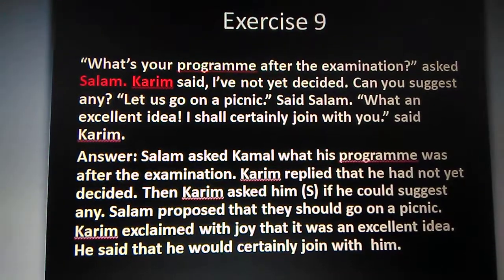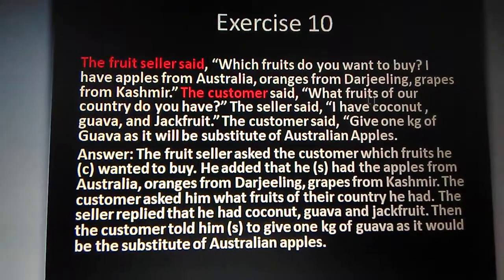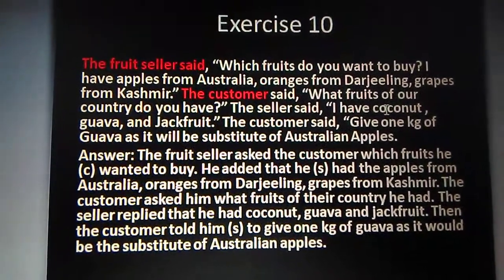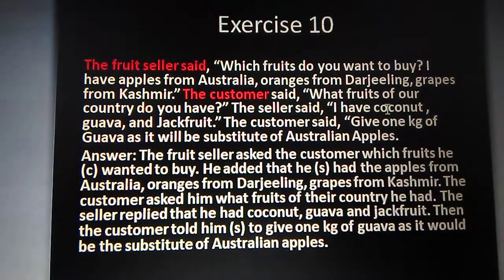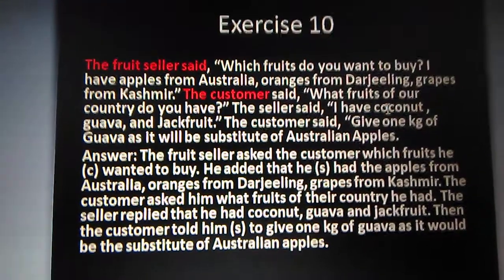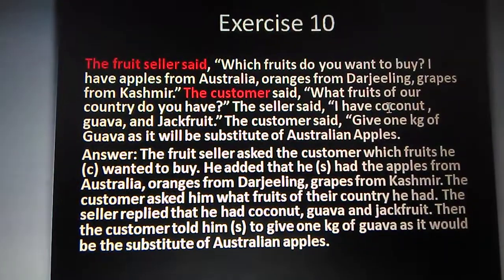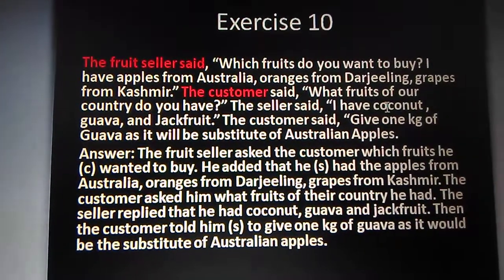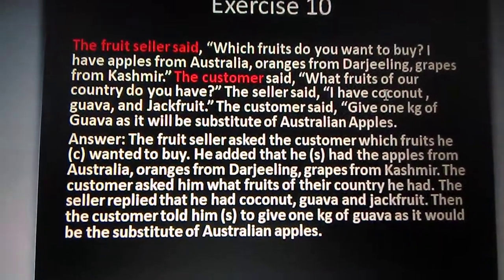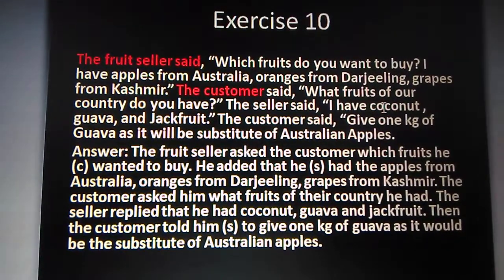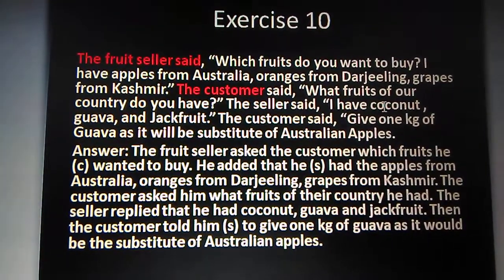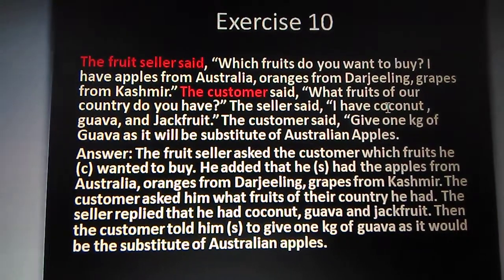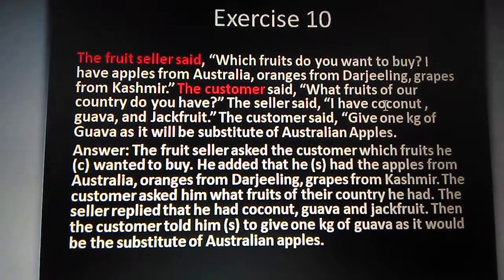So let's go for the next one. The fruit seller said, "Which fruit do you want to buy? I have apples from Australia, oranges from Darjeeling, grapes from Kashmir." The customer said, "What fruits of our country do you have?" The seller said, "I have coconut, guava, jackfruit." The customer said, "Give 1 kg of guava as it will be a substitute for Australian apples."